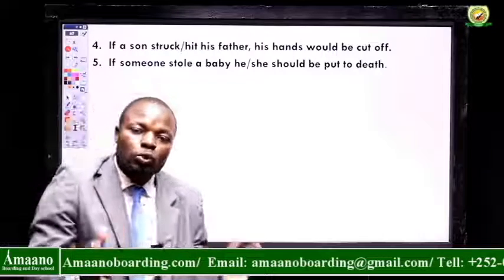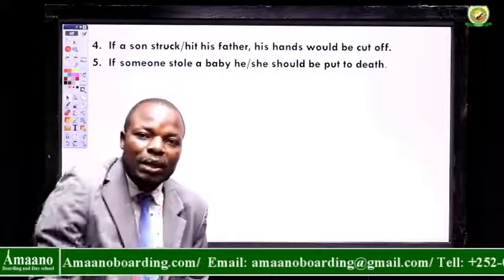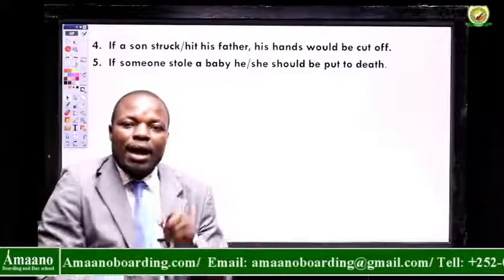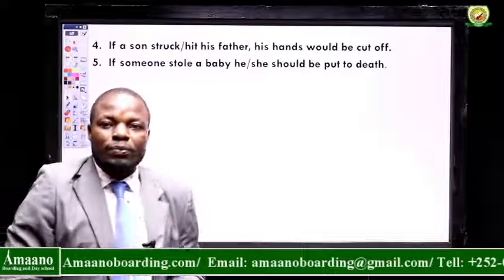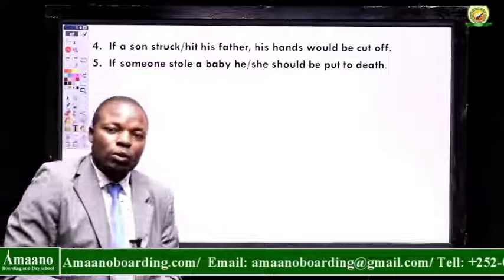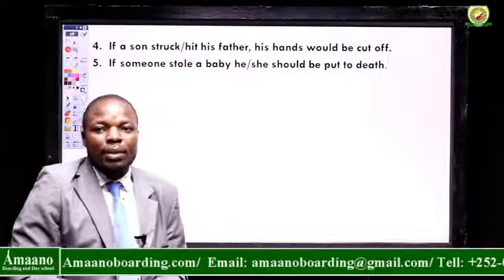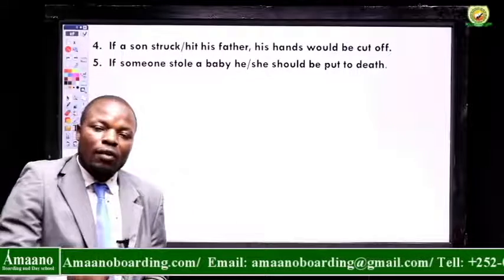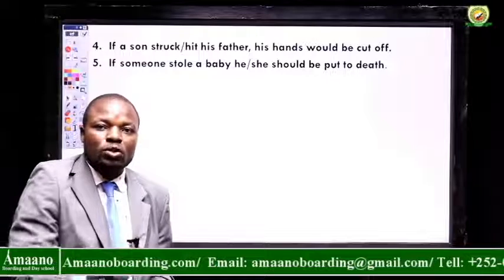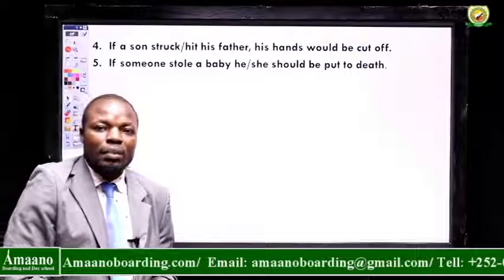Now, to sum up what you have learned today, we have looked at Mesopotamian civilization. In class, we have said that Mesopotamia means land between two rivers. Which rivers were these? River Euphrates and Tigris. We have also looked at the rules that were enacted by King Hammurabi. We also have looked at the communities that lived in Mesopotamia, including the Sumerians, Assyrians, Akkadians, among others, and even the